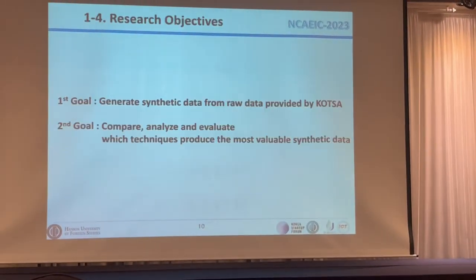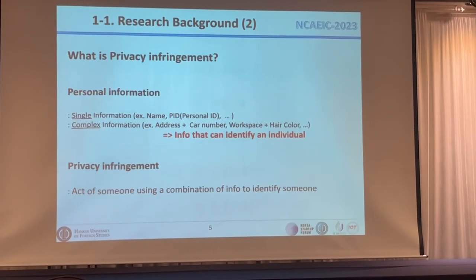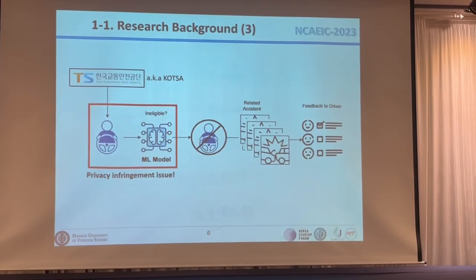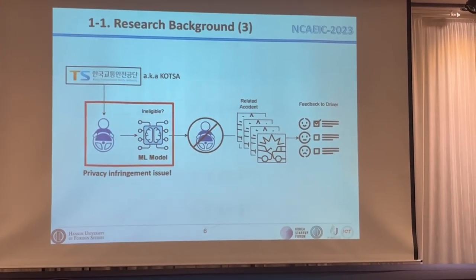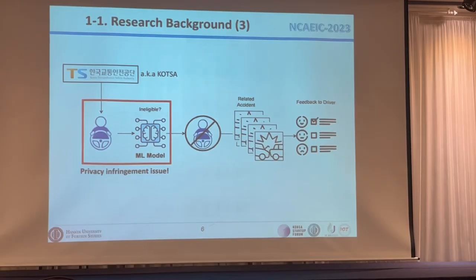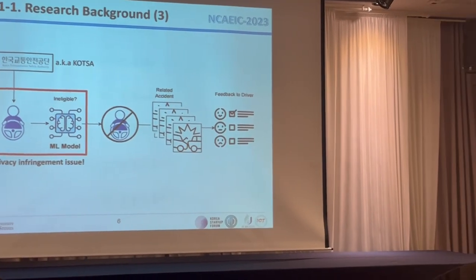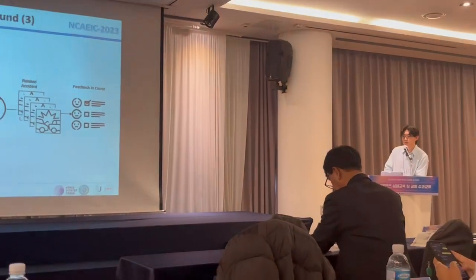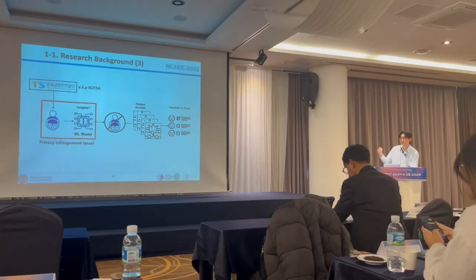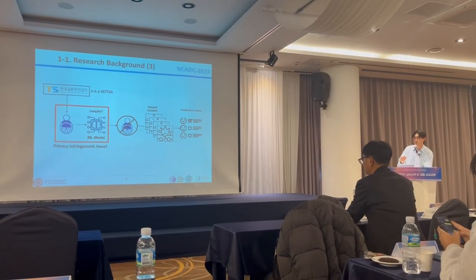Because our original project was that KOTSA wants to predict the adverse ineligible drivers if they give us the transportation workers data. So you want to find some ineligible driver information? Yes, right, ineligible drivers, like who make a lot of accidents.